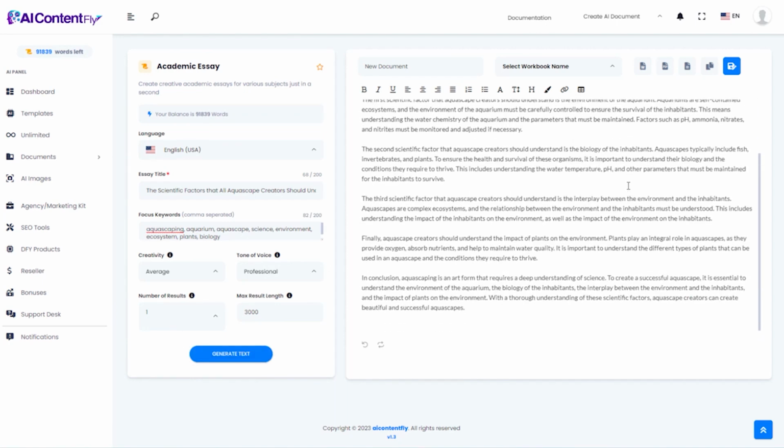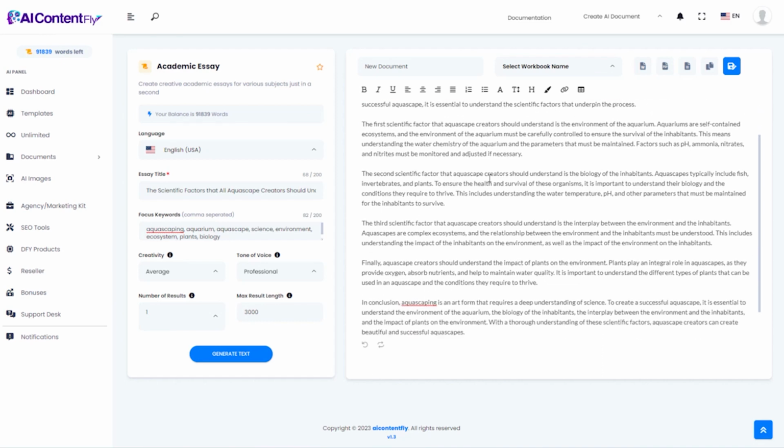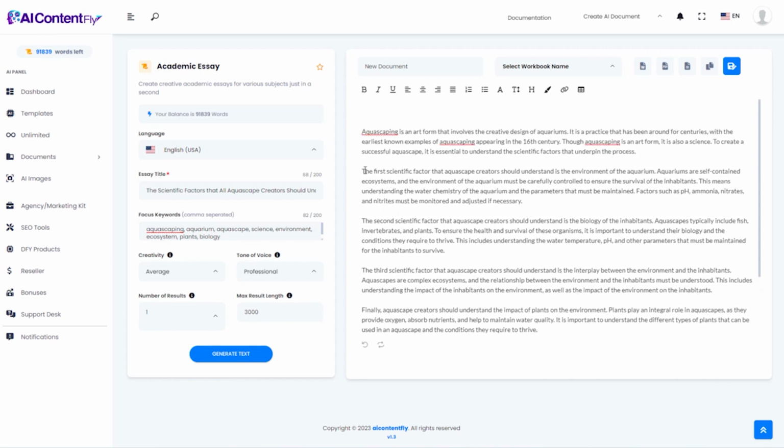And sure enough, it came up with content that could be handed in as a high school paper. It says, aquascaping is a practice that's been around for centuries, with the earliest known examples appearing in the 16th century. Though aquascaping is an art form, it's also a science. To create a successful aquascape, it's essential to understand the scientific factors that underpin the process. And then what it does is it goes in and explains the scientific factors. So the first paragraph starts with, the first scientific factor that aquascape creators should understand is the environment of the aquarium. And it goes on to explain that.